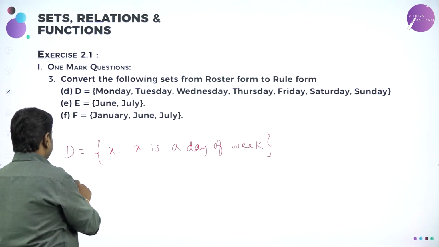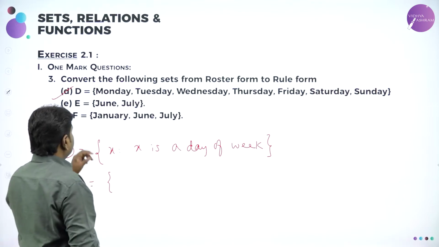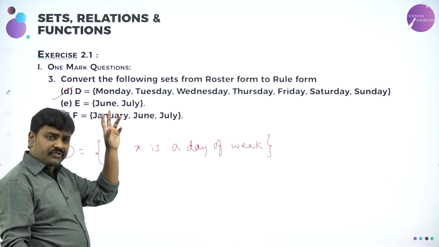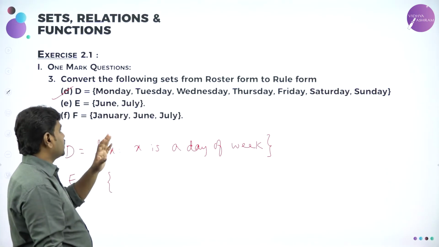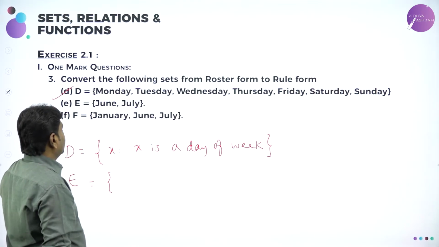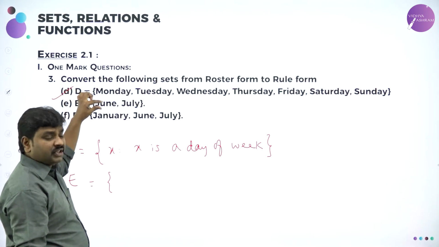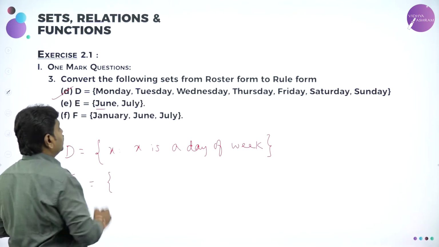So now E, June, July. You can see June, July. These are the months of the year starting with J. In your textbook question, they have skipped January. So I'll say these are the months of the year starting with the letters J, U. The starting letters are what?